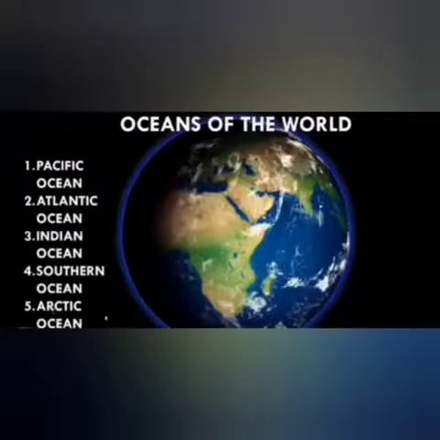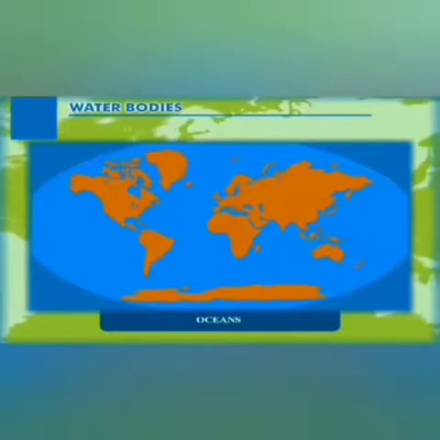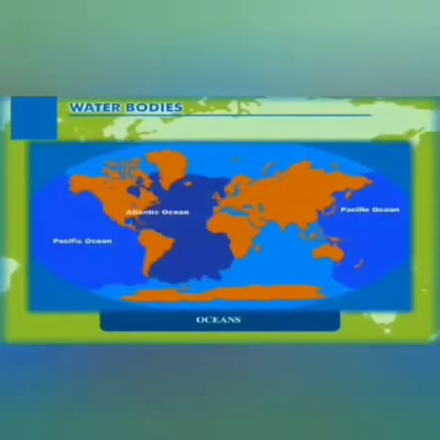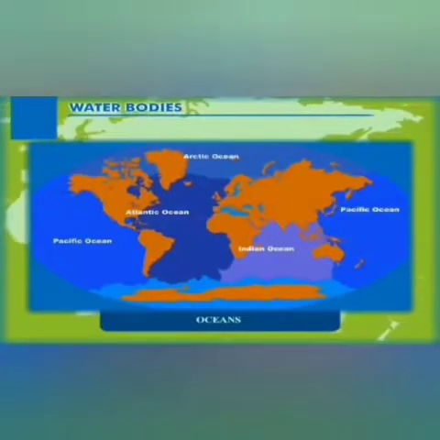Now we will move further to the major water bodies, that is oceans of the world. So there are 5 oceans on the earth, that are the Pacific Ocean, the Atlantic Ocean, the Indian Ocean, the Antarctic Ocean, and the Arctic Ocean. An ocean is the principal component of the hydrosphere, and it covers about 70% of the surface of the earth, and the ocean trenches are the deepest part of the ocean.